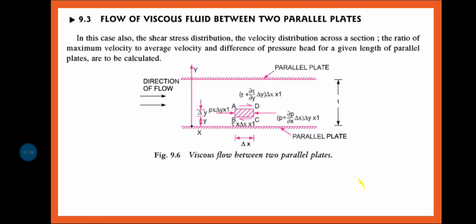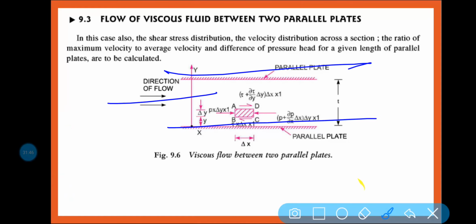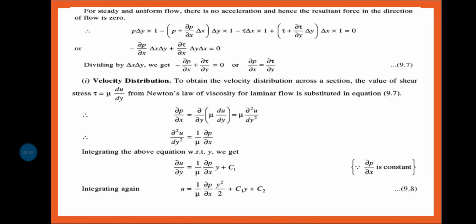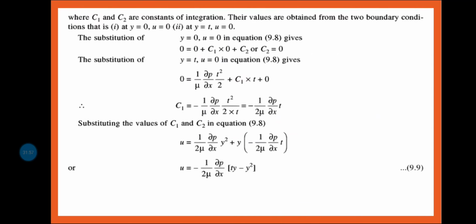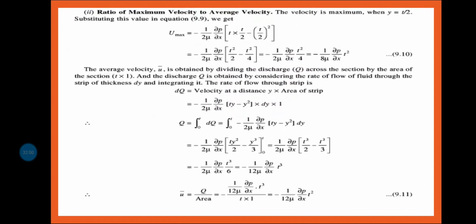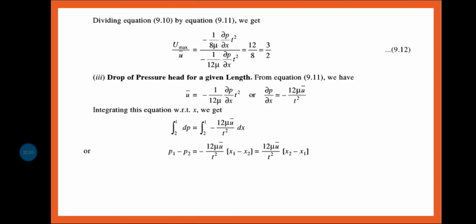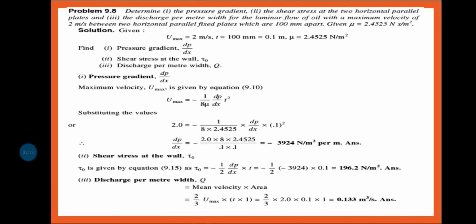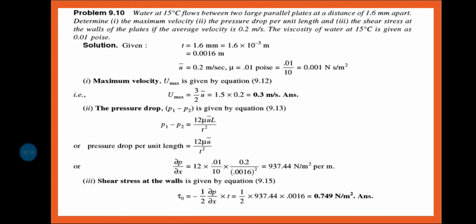Now next class we will be discussing the flow of viscous fluid between two parallel plates. That means if you have two parallel plates, as you can see, and water is flowing, what will be the viscosity, what will be the condition, what will be u, that is the velocity at a particular point, and what will be the average velocity distribution function. Then after that the discharge, pressure drop, maximum velocity and average velocity will be discussed in the next class. Okay, so I hope it is clear.